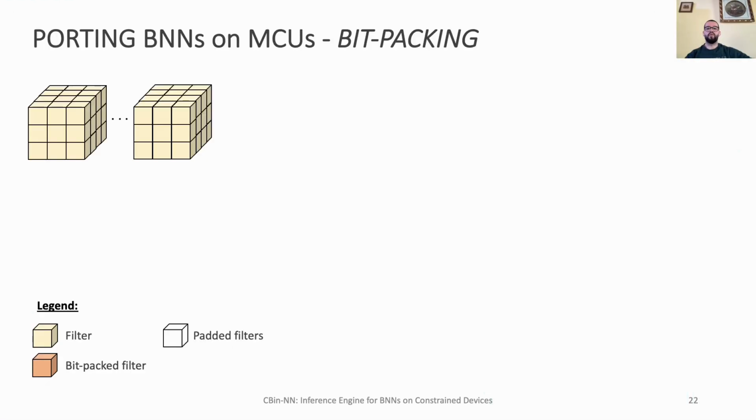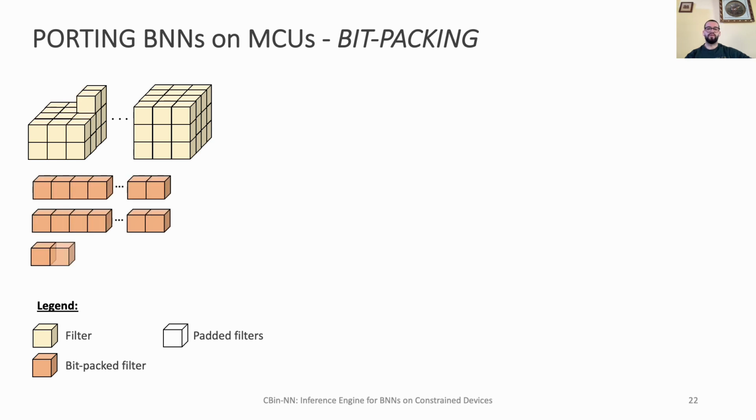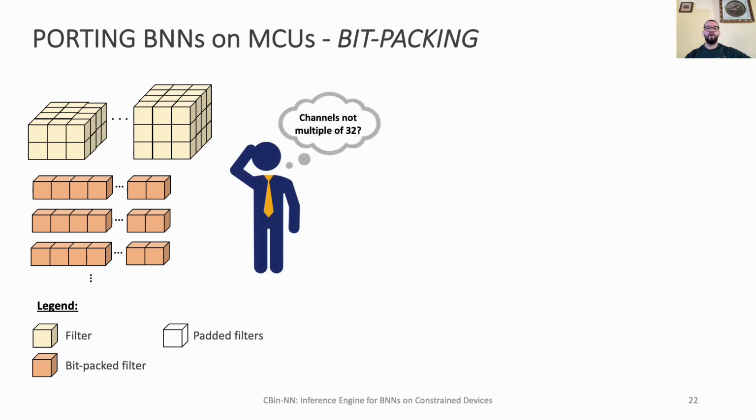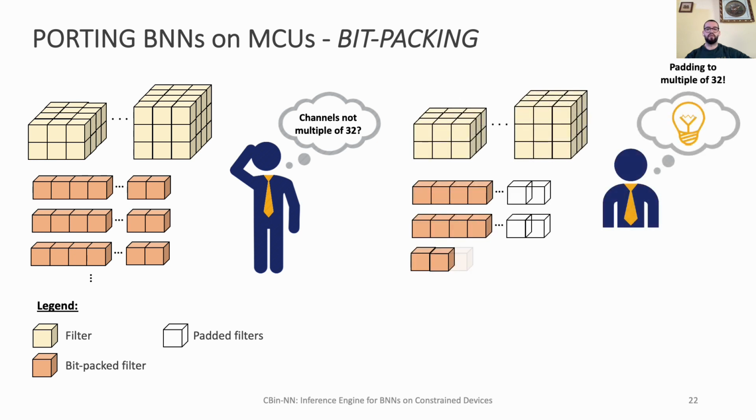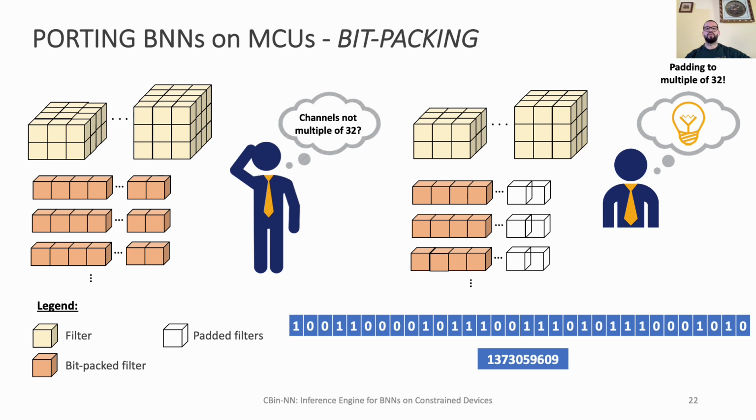To maximize the memory savings from binarization, we used bit packing to save weights and activations. As you know, in C language, the smallest data type is 1 byte, which would negate the memory savings of binarization. So to overcome this issue, we encoded -1 as 0 and packed the weights over the channels to a multiple of 32. However, if the number of channels is not a multiple of 32, we padded them to achieve optimal memory access patterns. This animation shows how the weights are packed.